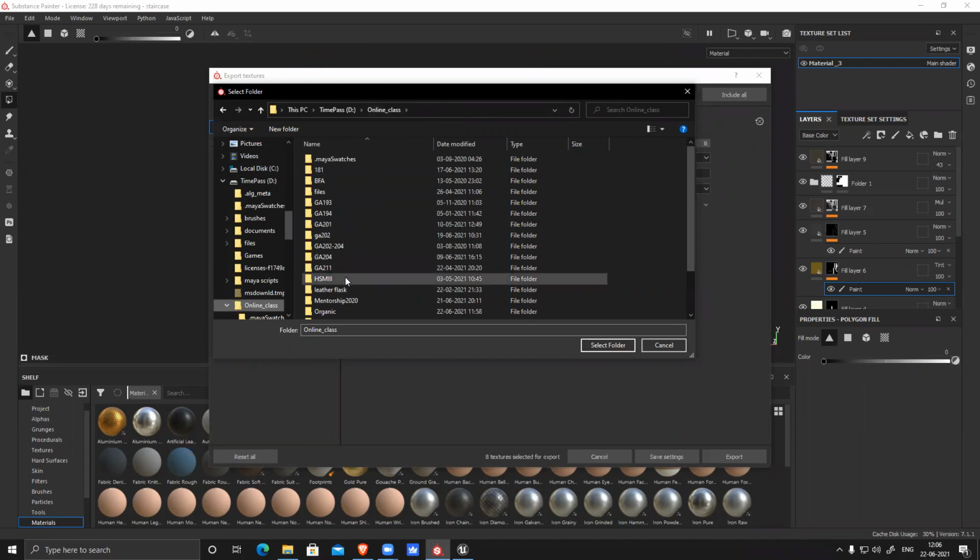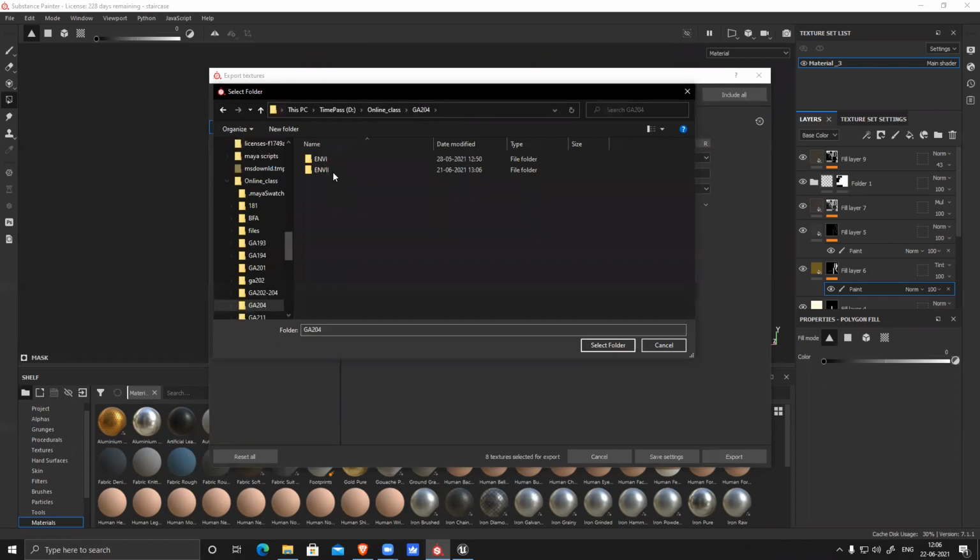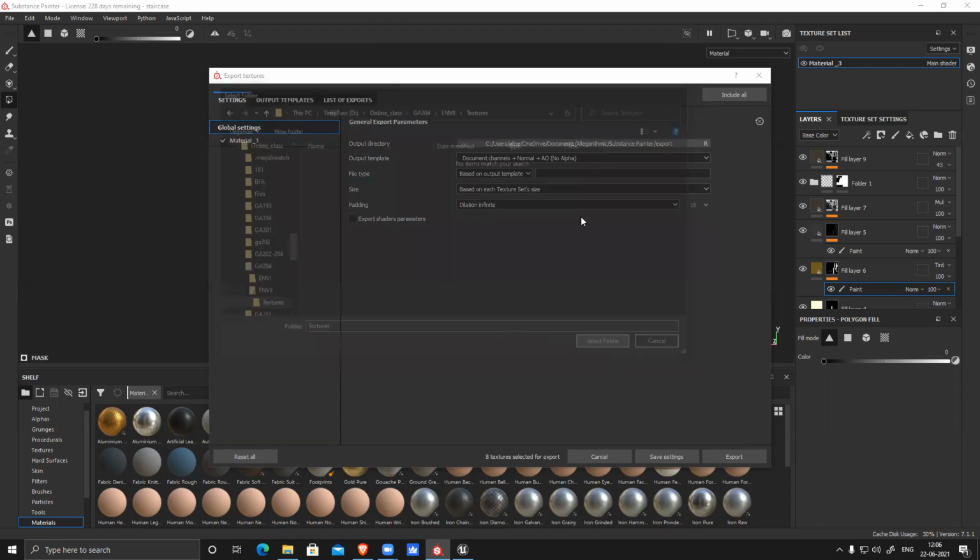Yes, tell me. Sir, while importing textures in Unreal Engine, my FBX file is not importing. What is the error it's showing? I have to check it, sir.